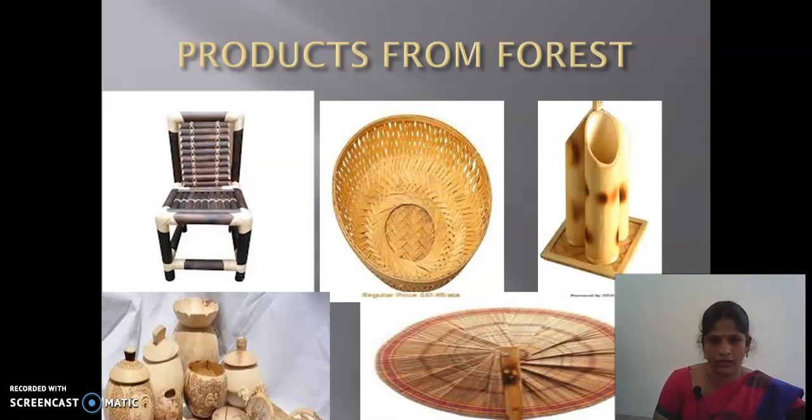The first one is a wooden chair, and this is cane, we use cane to make this basket, and this is bamboo, this is palm leaf, and this is coconut shell and other wooden things. In these ways the wooden things or the forest woods are materials given as a great use for us.